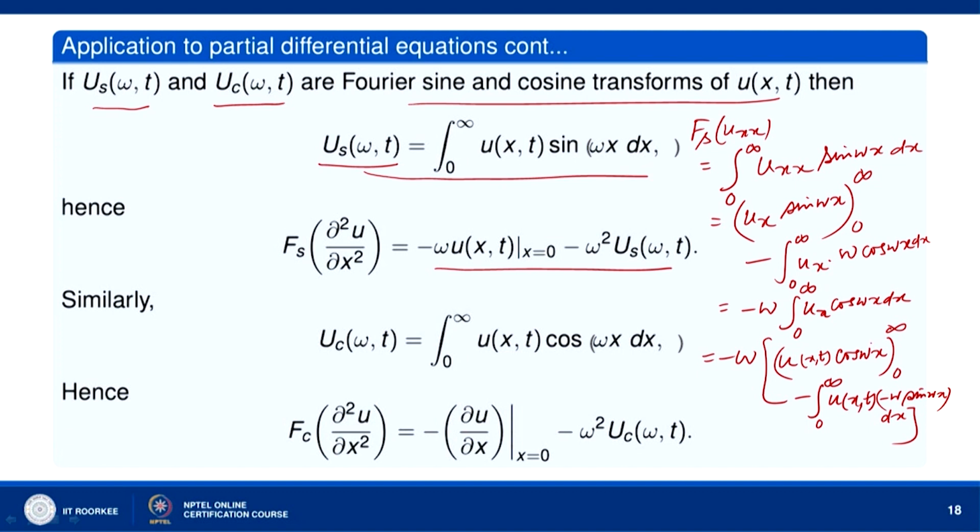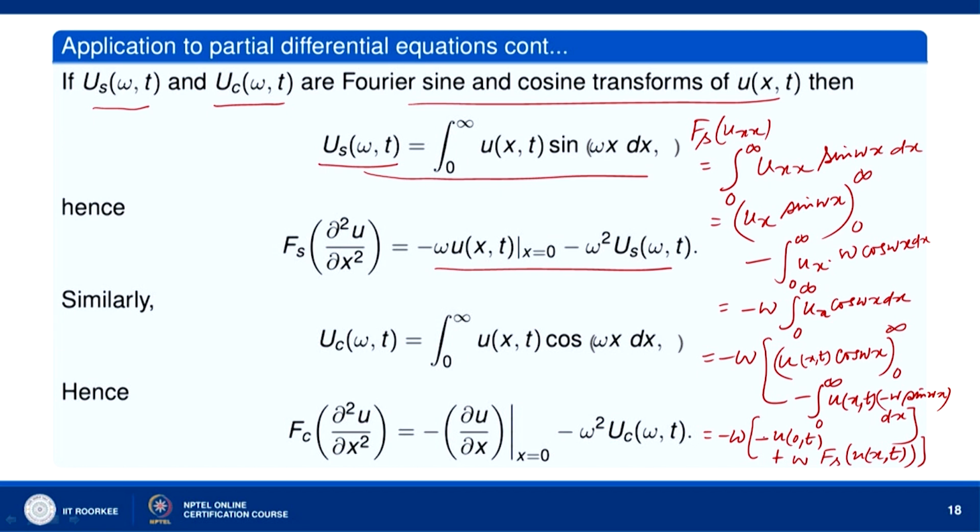Okay. When x goes to infinity, we have assumed u goes to 0. So this goes to 0. When x goes to 0, this becomes minus u(0,t), cos 0 becomes 1. Okay. And here we get plus omega times the Fourier sine transform of u(x,t), because we are getting omega times the integral 0 to infinity of u(x,t) sine omega x dx. Okay.